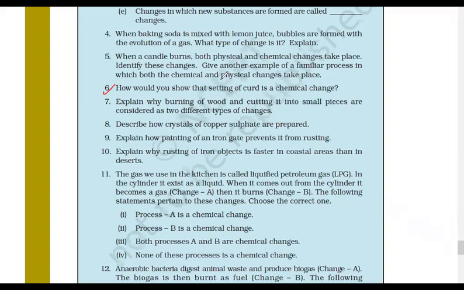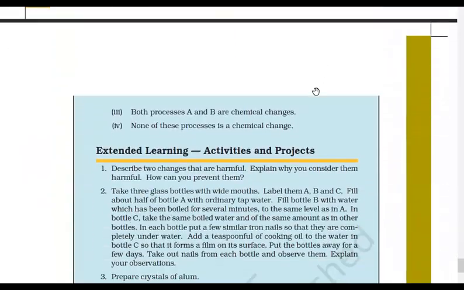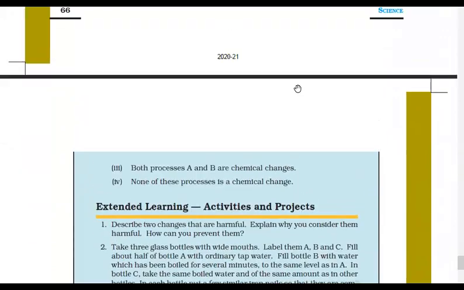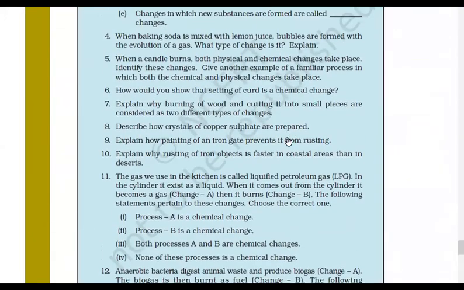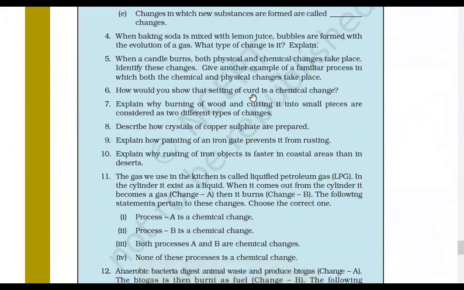Okay, next, question number 7. We don't have much time, so we have around 12 questions only. Explain why burning of wood and cutting of it into small pieces are considered two different types of change. I hope everyone can do the 7th, because when you cut wood, it will still be wood, right? But when you burn wood, it will convert into ash.